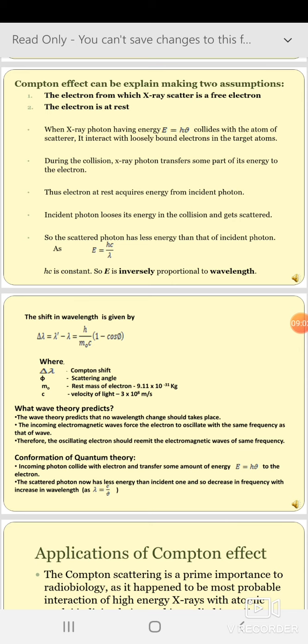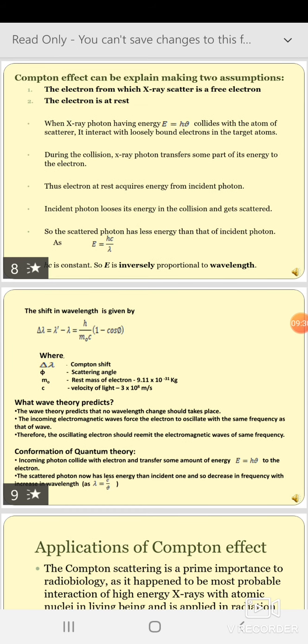As I have discussed in the Compton effect, after scattering, the scattered photon has wavelength lambda dash, and that wavelength is more compared to the initial wavelength lambda. Why? Because the incident photon loses its energy to the target material, and that's why its energy becomes less when it's scattered, and if it has less energy then it has greater wavelength.